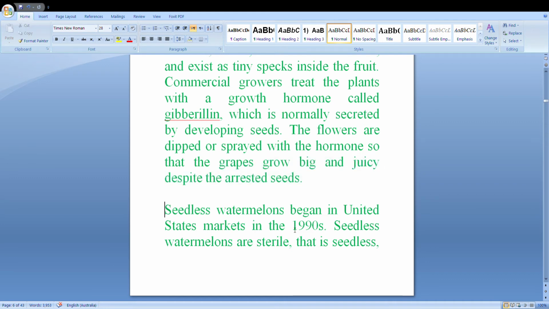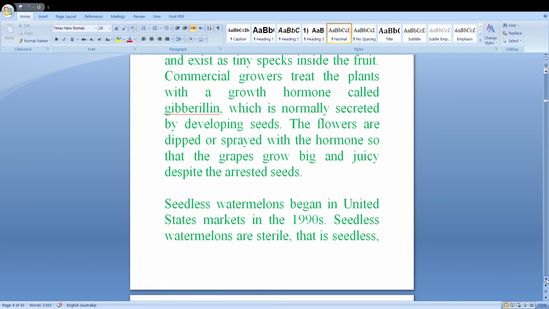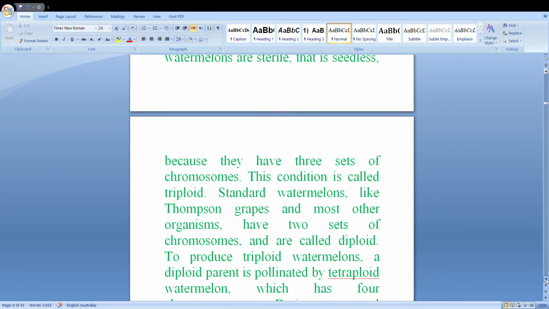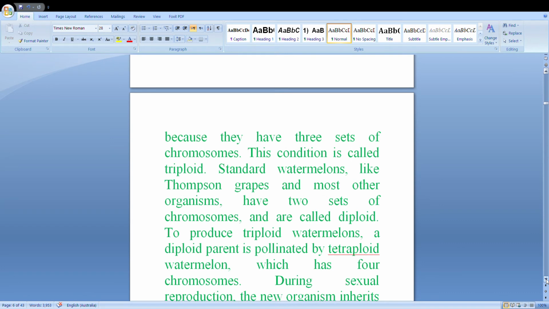Now seedless watermelon, which began appearing in United States markets in the 1990s. Seedless watermelon is sterile, that is, seedless, because it has 3 sets of chromosomes. The condition is called triploid. The standard watermelon, like Thompson's grapes and most other organisms, has 2 sets of chromosomes and is called diploid.